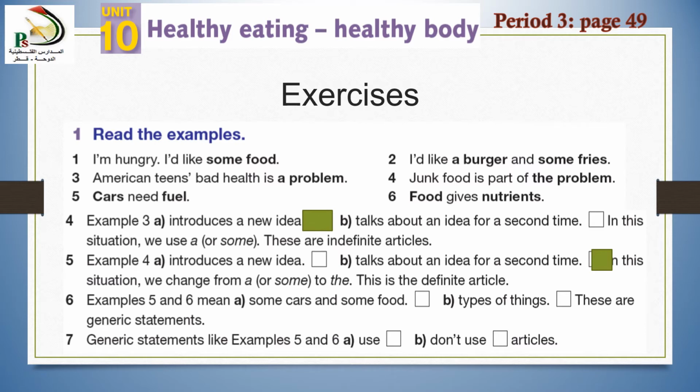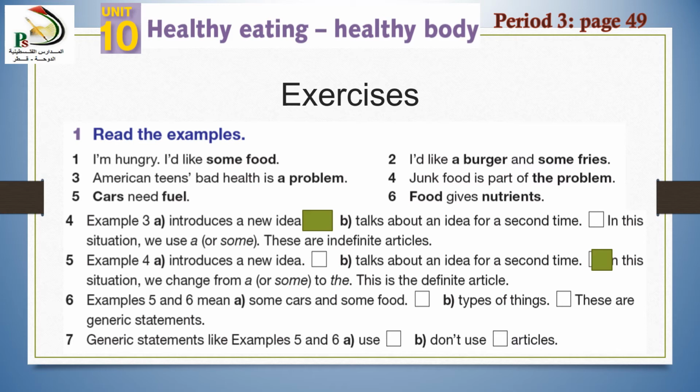Okay, when we are talking about an idea for the second time, we change from the article a or some to the definite article. Number 6, examples 5 and 6 mean some cars and some foods. B, types of things. These are generic statements. As I said in the beginning of the class, generic statements are statements which we already have an idea about. It means that we are not hearing about them for the first time.